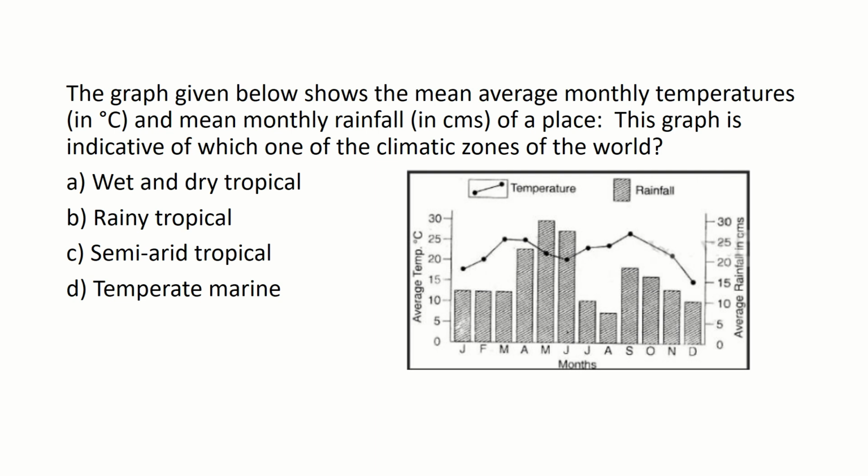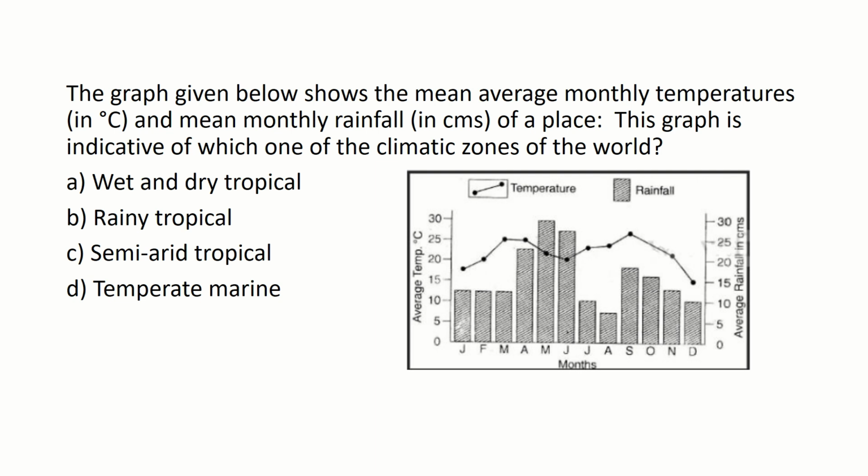Let's discuss the options. In case of option B, rainy tropical, rainfall and temperature will be more and they will be even throughout the year. And in the case of semi-arid tropical, rainfall is too less. And in the case of temperate marine, rainfall and temperature are moderate and almost the same throughout the year.